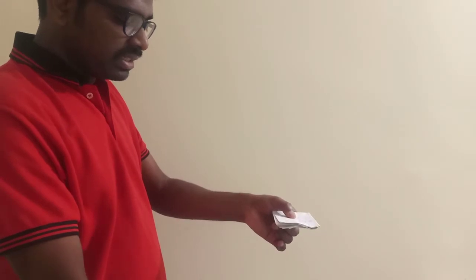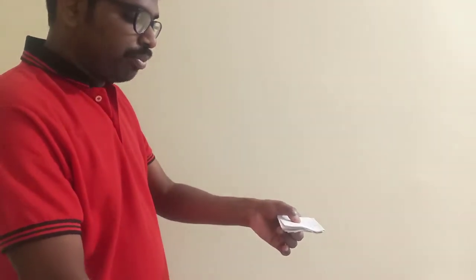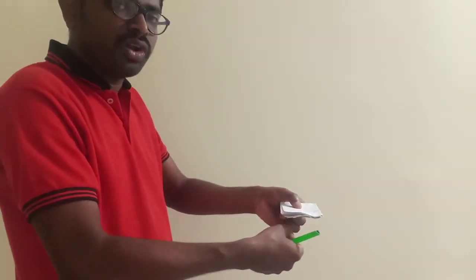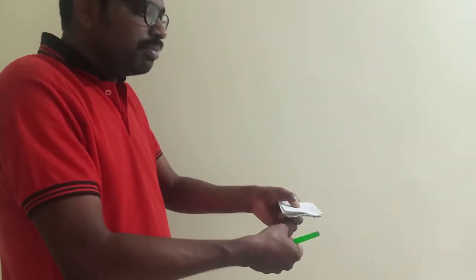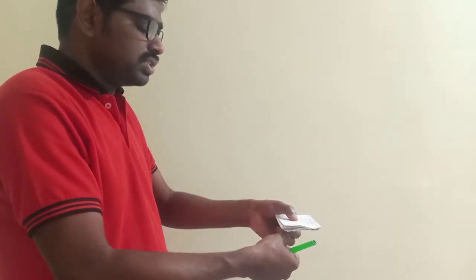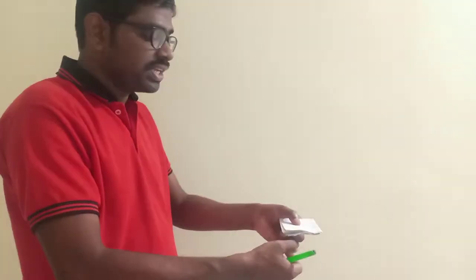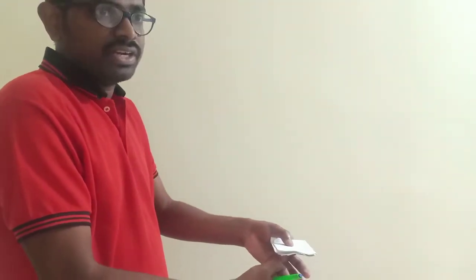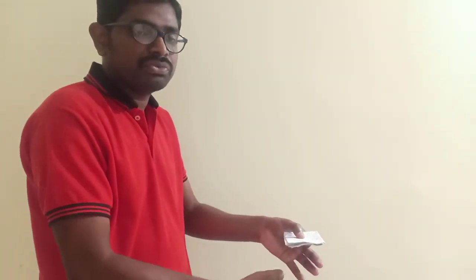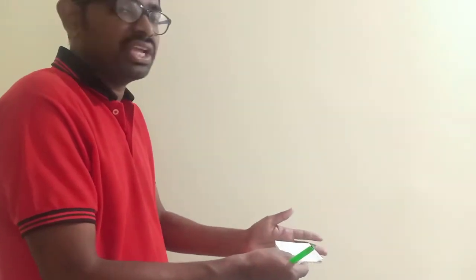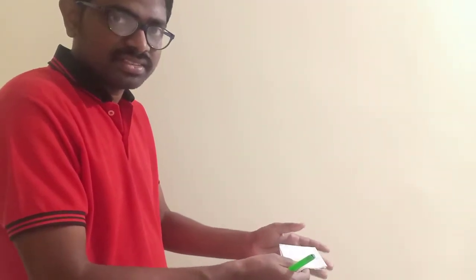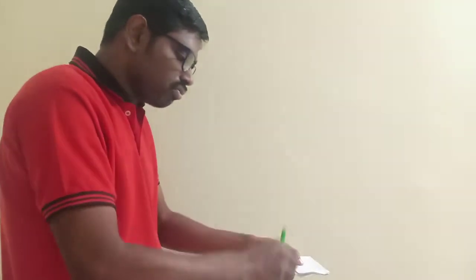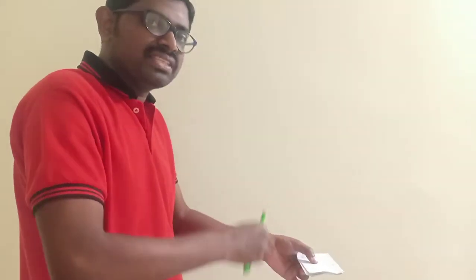At a distance small h from the earth, there will be the center of gravity of this four-wheeler. The center of gravity is the point at which the entire weight of the body is assumed to be concentrated. At the center of gravity, the total weight is acting downward. So first we have to balance that weight.